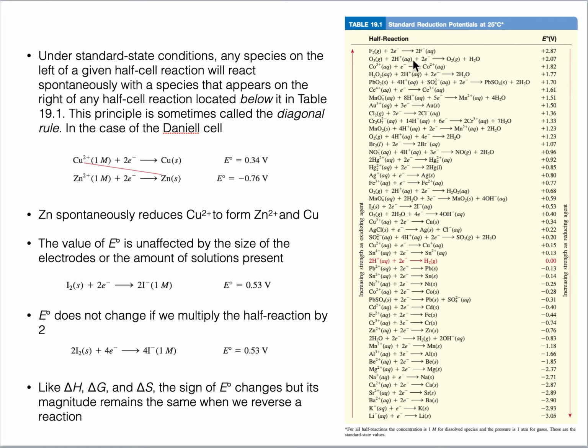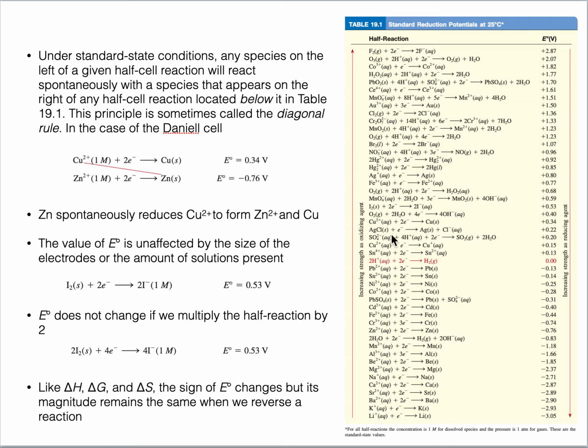We can just, by looking at this table, easily estimate whether any two elements are able to be used to form a galvanic cell or not. Rather than doing experiments, we can just guess from the series.